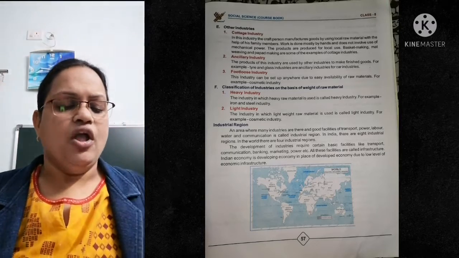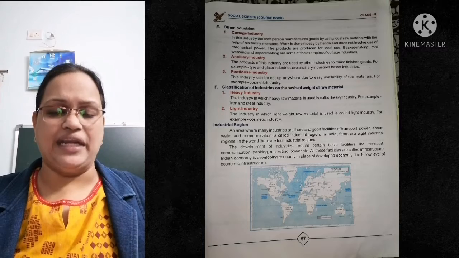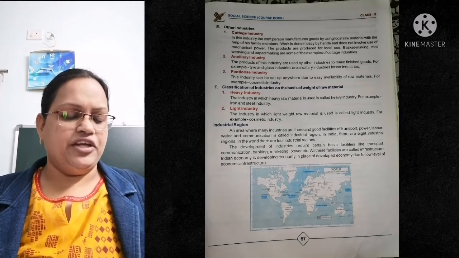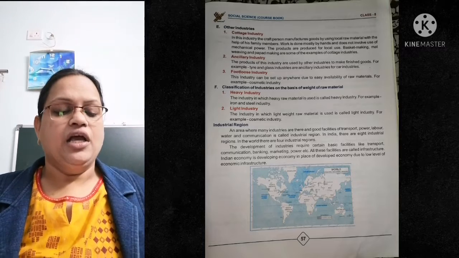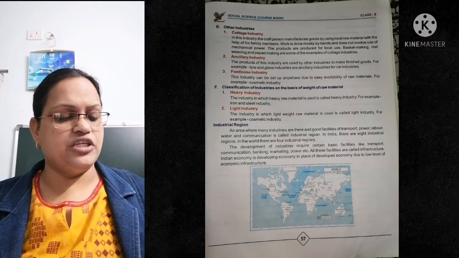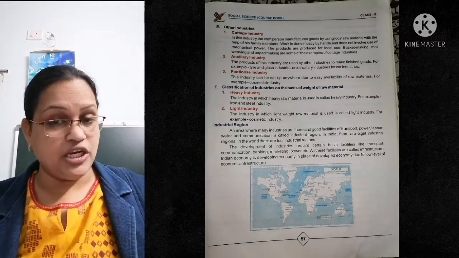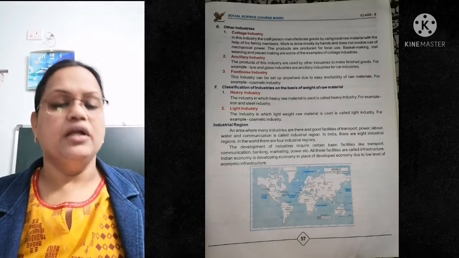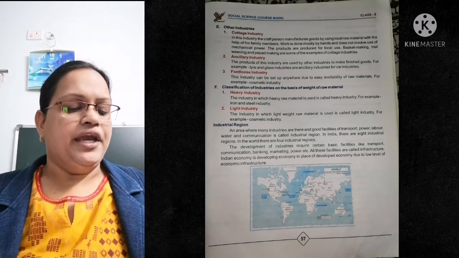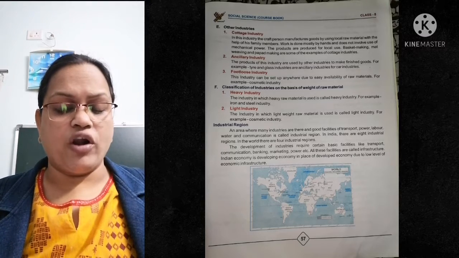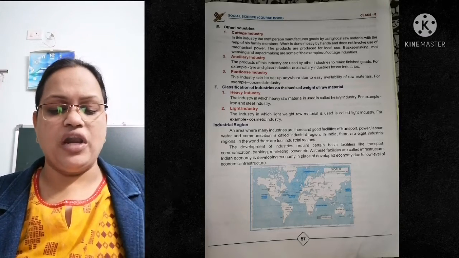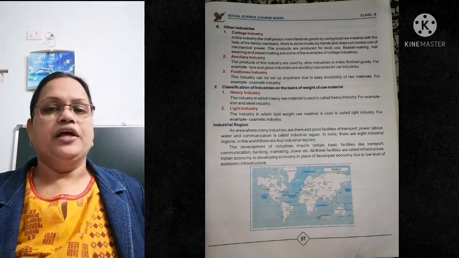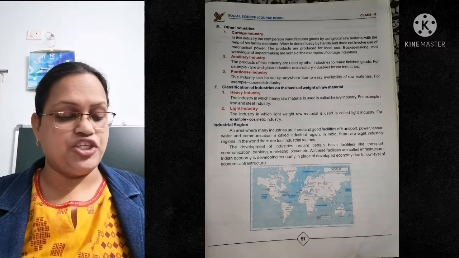Classification of industries on the basis of weight of raw material. How is the weight of the raw material? Heavy industry. An industry in which heavy raw material is used is called heavy industry. For example, iron and steel, it is very heavy, so it is very difficult to take from one place to another. Second is light industry. An industry in which lightweight raw material is used is called light industry. For example, cosmetic industry.